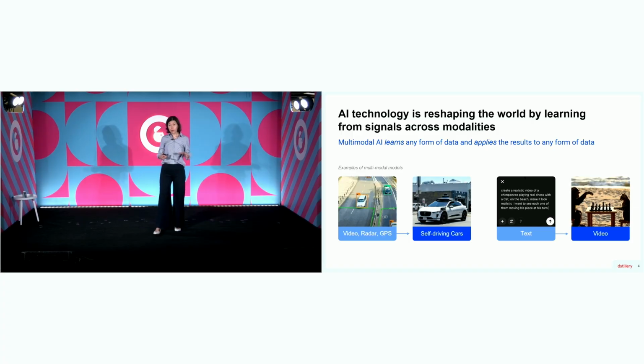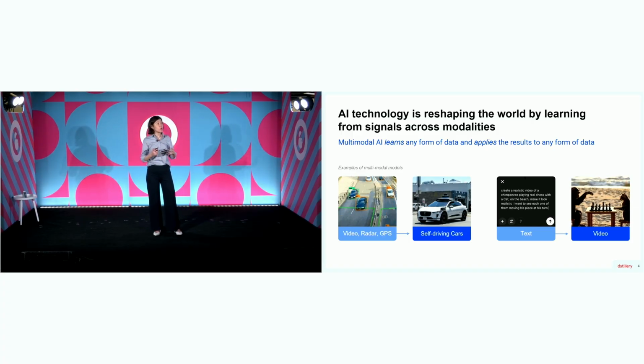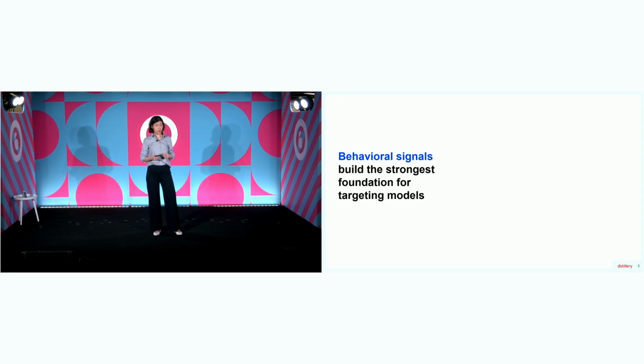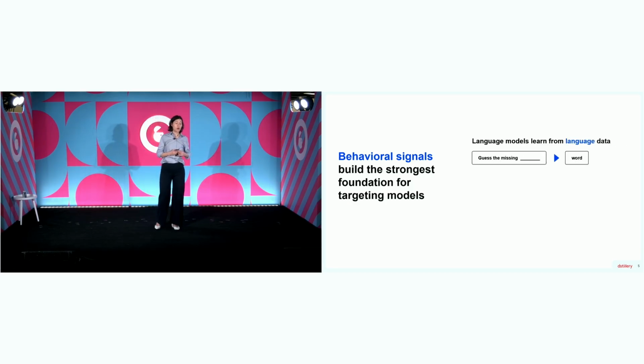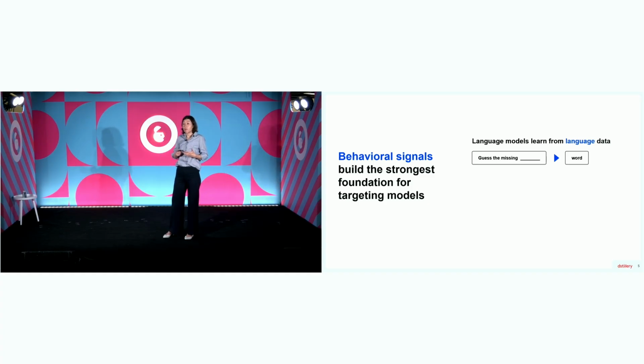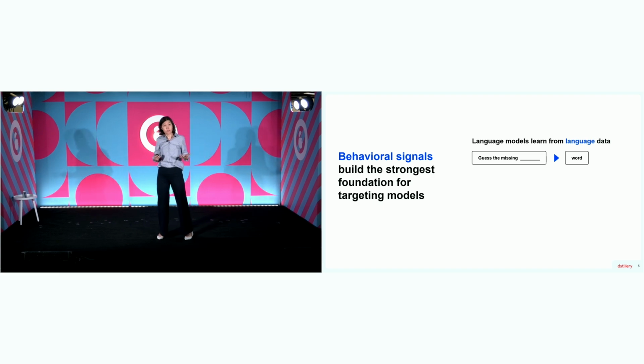So I'm going to talk about what that looks like, learning from across data types to understand a view of your brand's best customer. I'm going to start with the type of data that we have seen over and over again leads to the best performance for targeted advertising. And that's behavioral data. If you think about a language model like ChatGPT, language models learn what words mean from language data, by guessing the missing word in a sentence for millions of sentences.